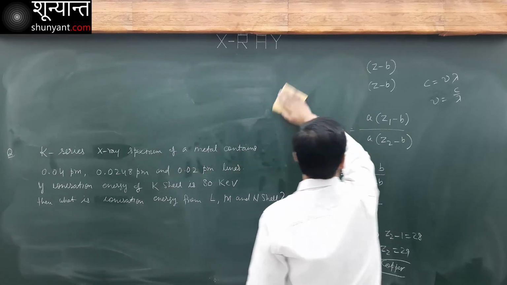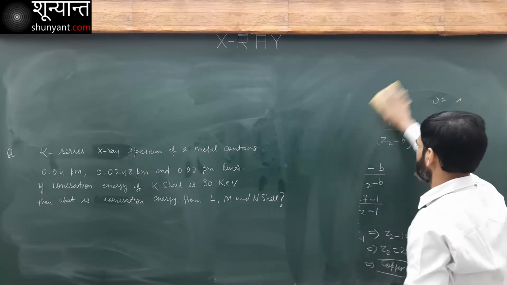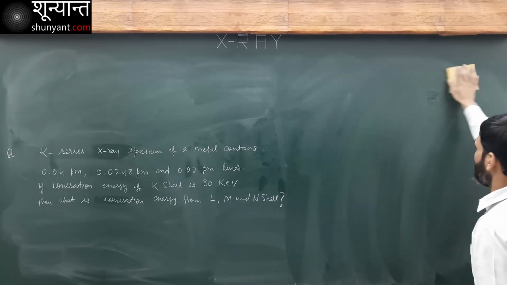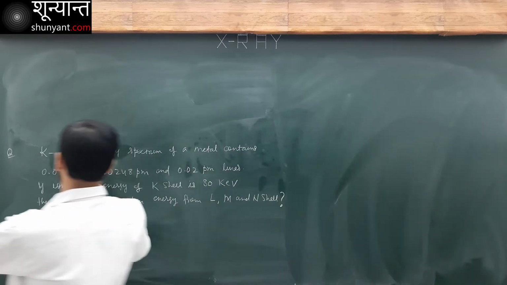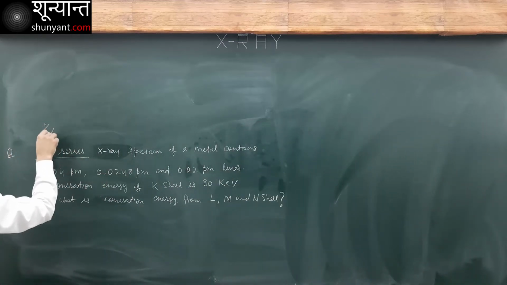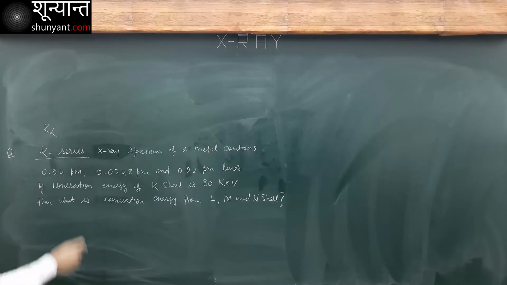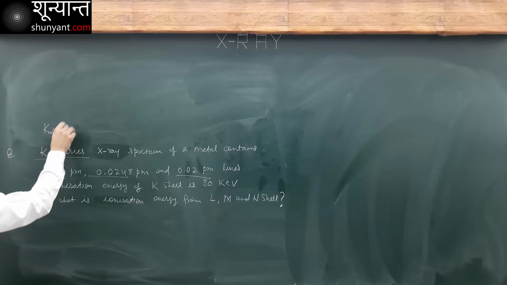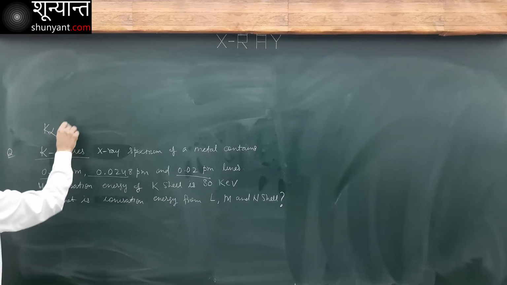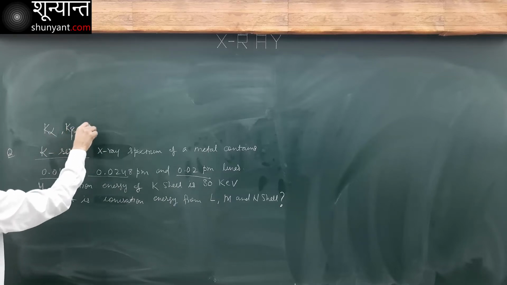K series. What is the meaning of K series? K alpha, K beta, K gamma. The meaning of K series is that I have three lines given: first line, second line, third line. They will correspond to K alpha, K beta, and K gamma.